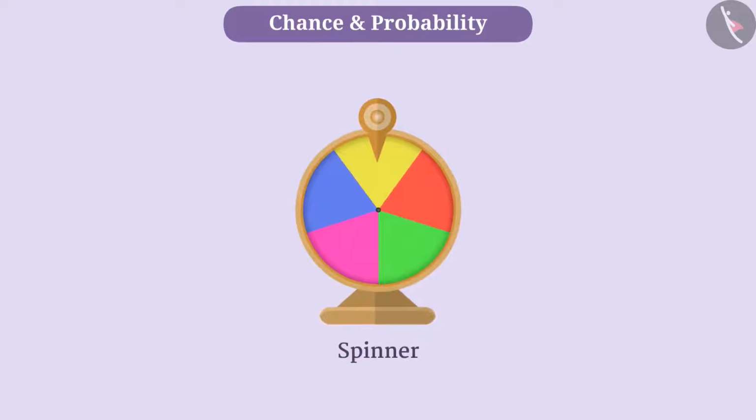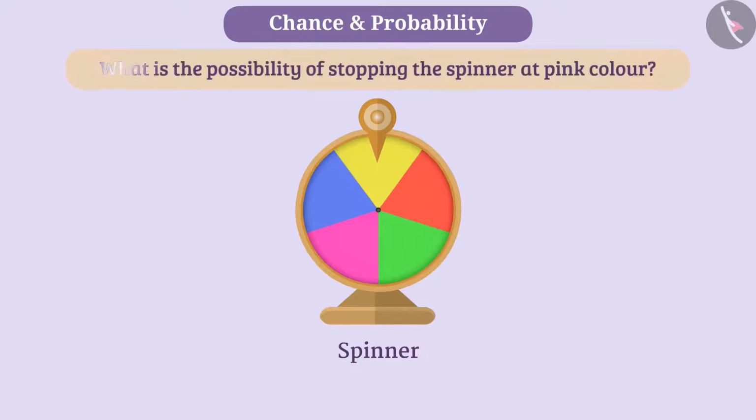Now look at this spinner. It has yellow, red, green, pink and blue colors with equal areas. Can you tell what would be the possibility of stopping the spinner at pink color when it is spun? Think.